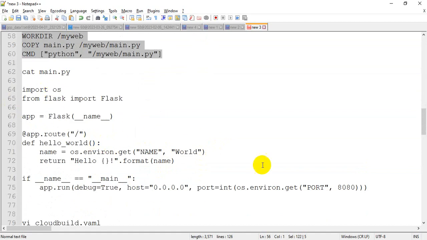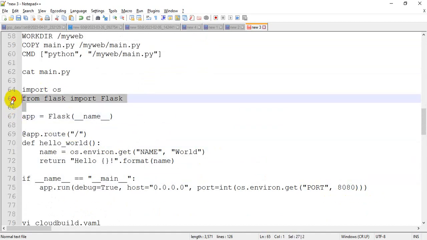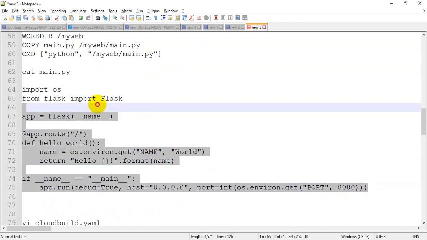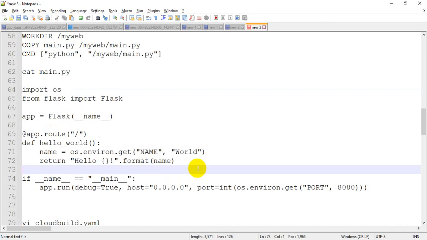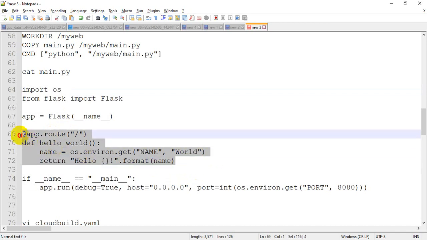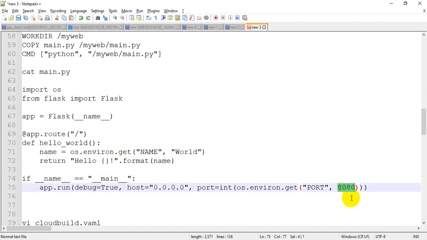If you see here, it is a basic application, and I have also taken this code from the internet. Here I'm just importing the library, like the module. Then it is creating one application in which we are calling this environment value. Whenever you open this UI, you will get the response as hello world. And this application will run on port number 8080.